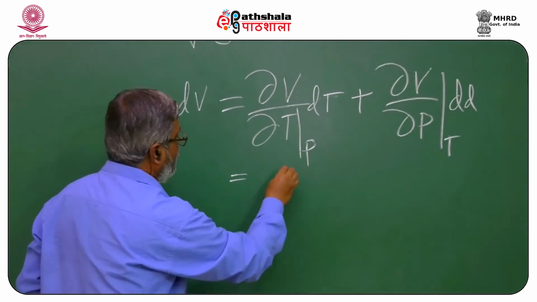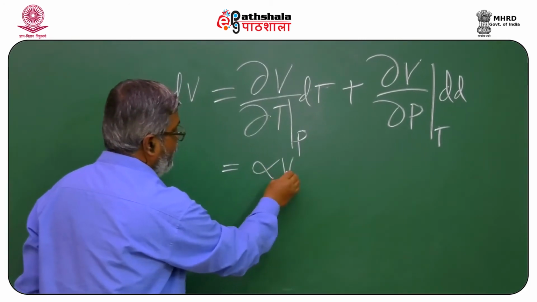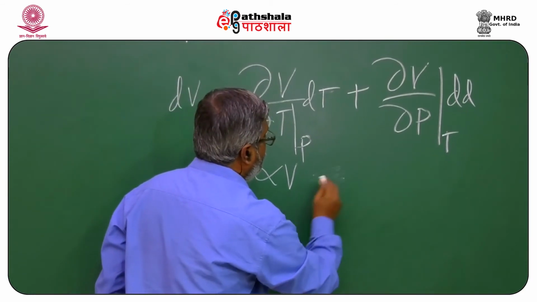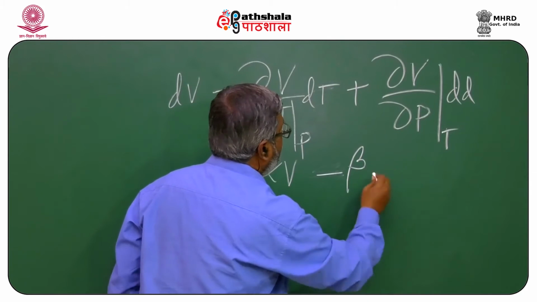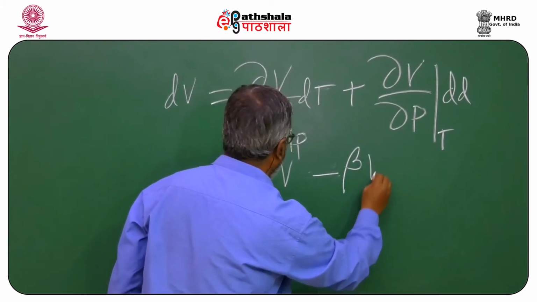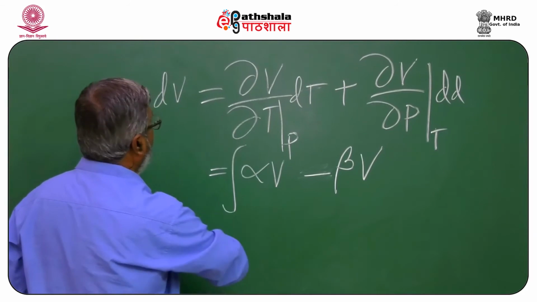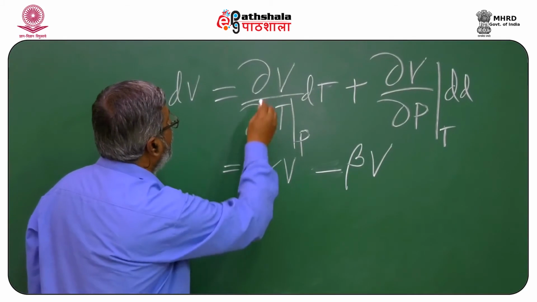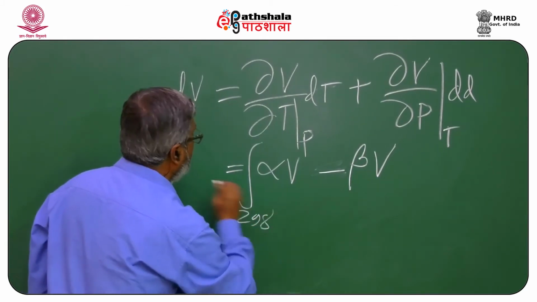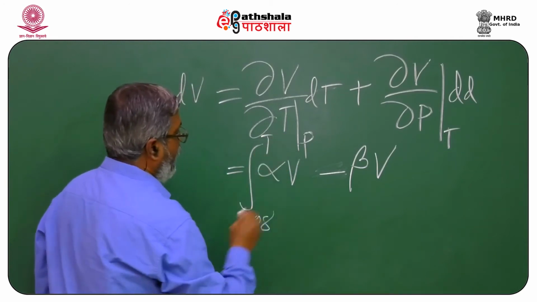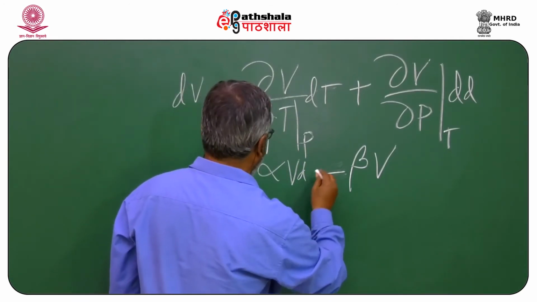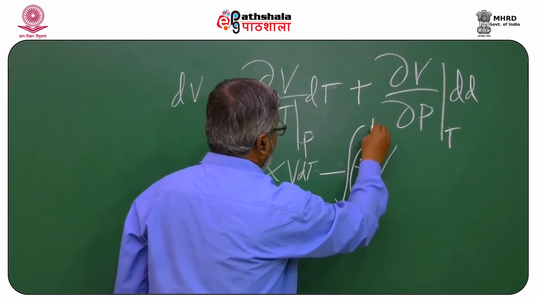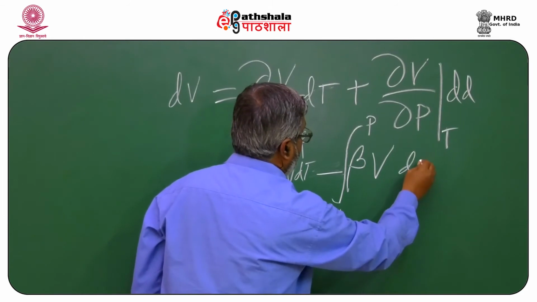This is the coefficient of thermal expansion, beta, times volume V, integrated from 298 to T, dT, plus the compressibility term integrated from 1 bar to P, dP.